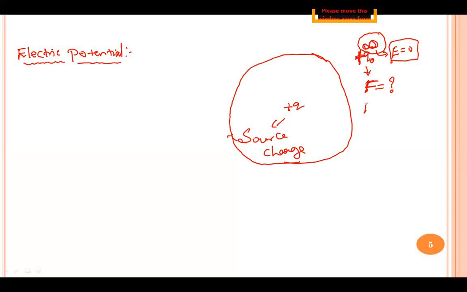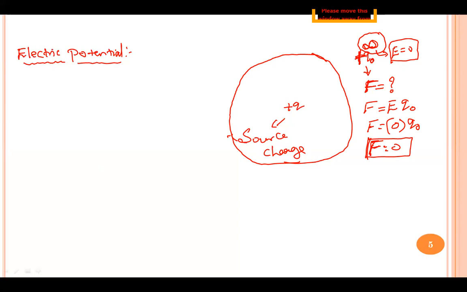Then how much is the force here? What is the force experienced by Q naught at this point? The force experienced by a test charge is given by F is equal to E into Q naught. At infinity E is zero, so F is equal to 0 into Q naught. So F must be equal to 0. So at infinity, the test charge Q naught will not experience any electric force. I hope this point is clear.